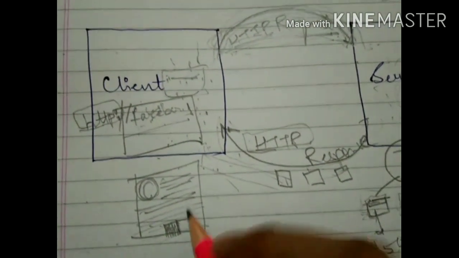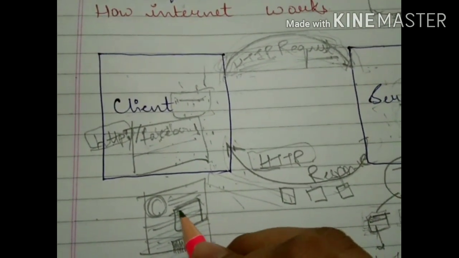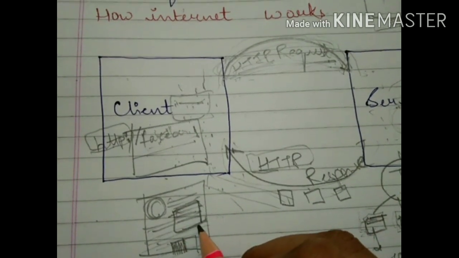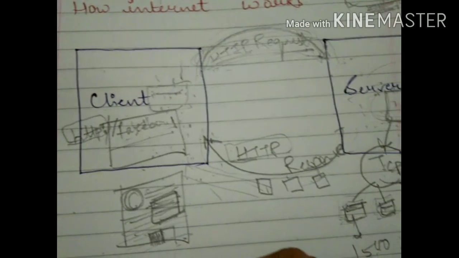Sometimes you have seen that there is an image and on that side it is written that this web page is not available, that content is not available. Why so?